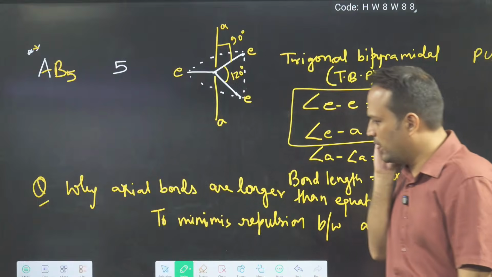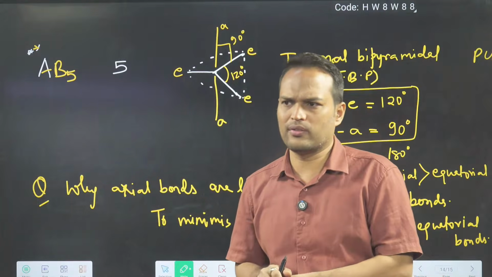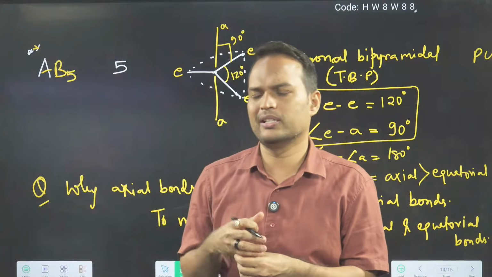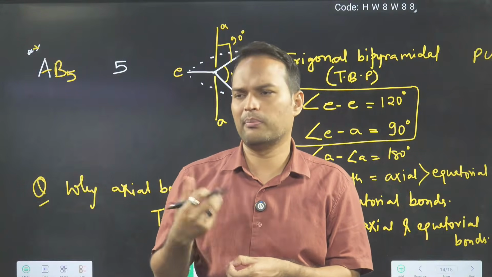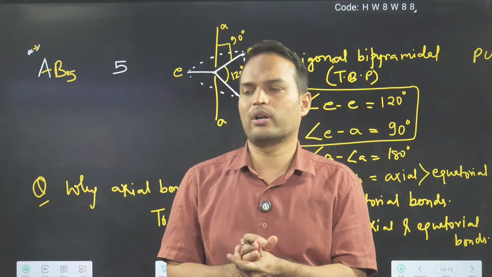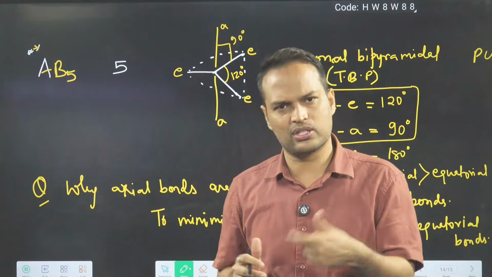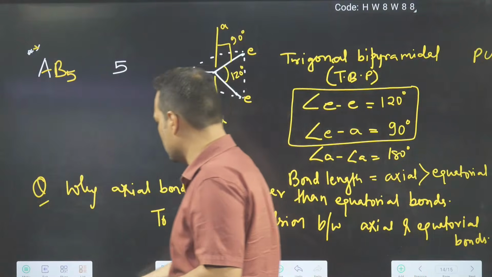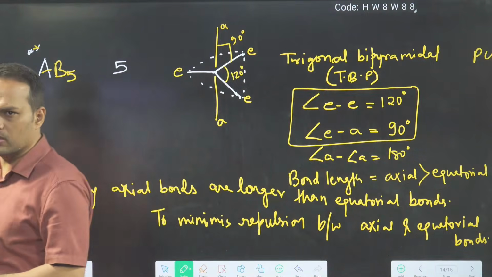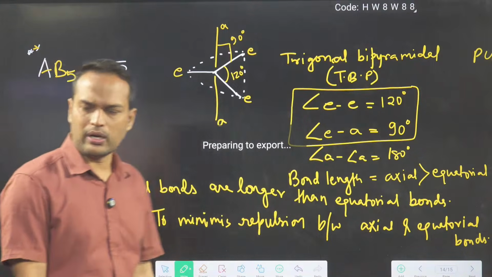So enough for today. Read these things. You cannot do questions based on VSEPR theory now, finding the shape and all. In the next class, we will tell you about shape and a bit about hybridization also. After that class, you can do so many questions. But as you already know all the things, you can start doing questions also. Don't wait for the last time. Revise all the things and do questions, whatever you can do based on this.